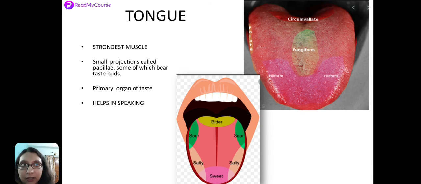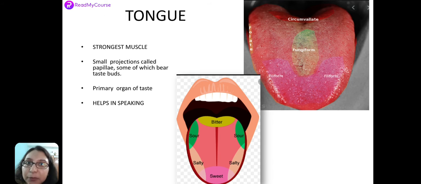See, we will learn a little bit about the tongue. Tongue is one of the strongest muscles, though it looks small, and we find that there are many other muscles in our body which appear to be much larger in size and maybe stronger than the tongue. But remember this interesting fact that tongue is the strongest muscle in the human body. Okay, and we have some small bumps on the surface of our tongue. The tongue is coated with small bumps.